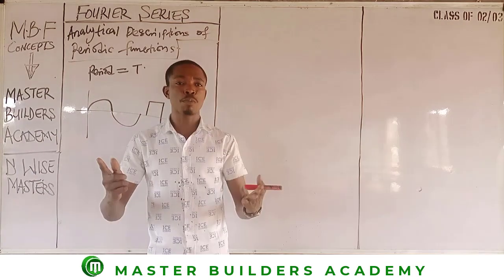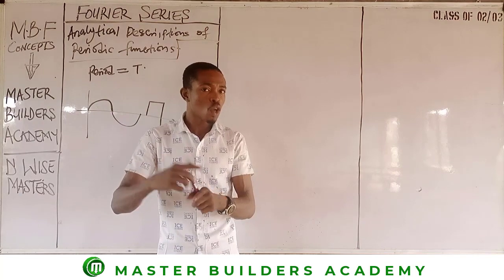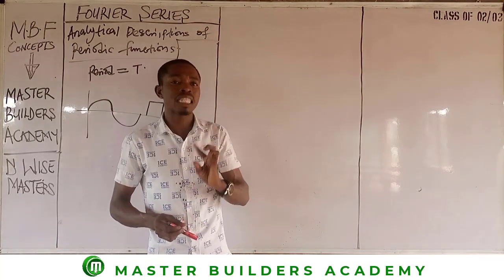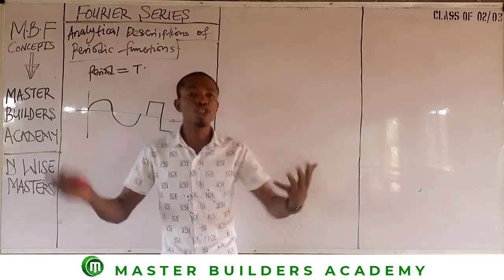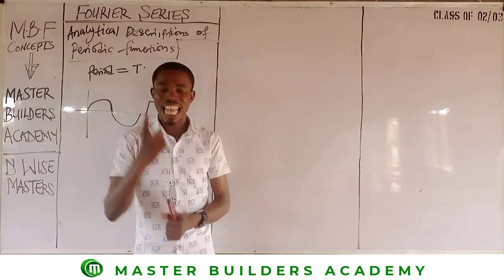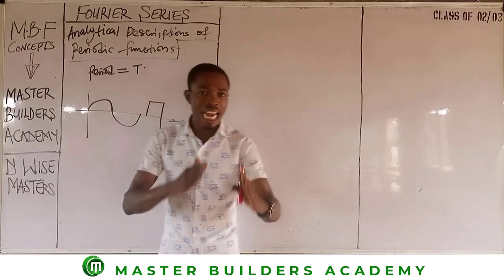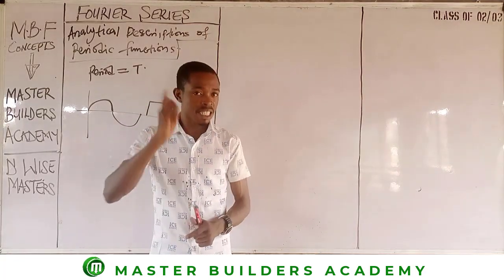But before we start solving problems, like I did tell you earlier, there are principles that you need to know. So how are these periodic functions analyzed? Remember that in mathematics, lines can be represented in three forms.